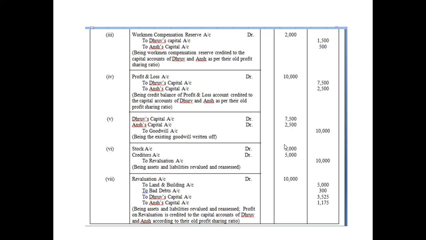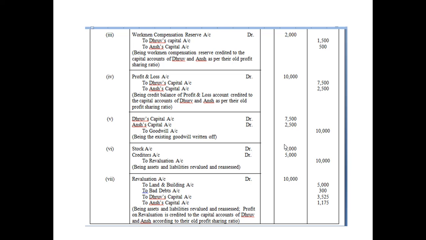So you can see here that in point number 5, liability on workmen compensation reserve is to be determined at rupees 3,000. Now in this balance sheet, workmen compensation reserve is how much? 5,000, isn't it? This 5,000 is the reserve which you have created. But now, as per the reassessment of liabilities, it is to be valued at 3,000, not 5,000, but 3,000.